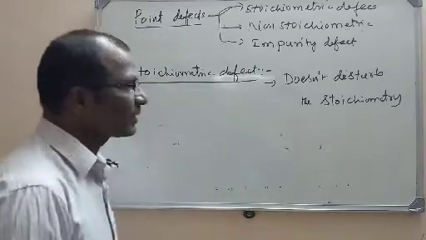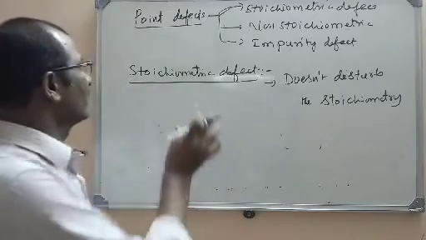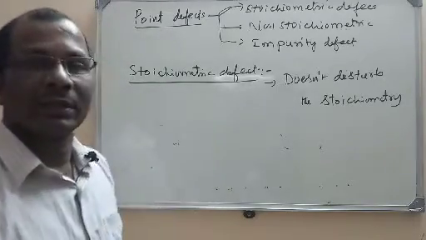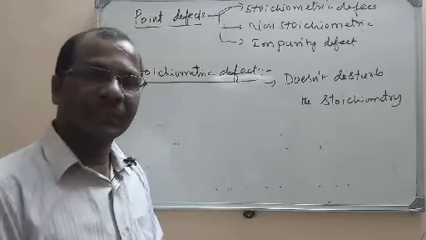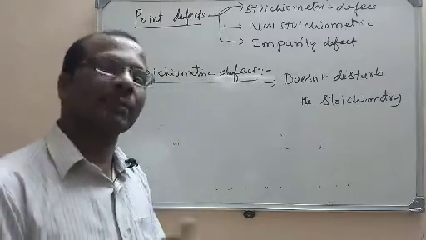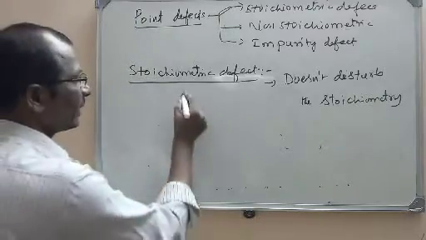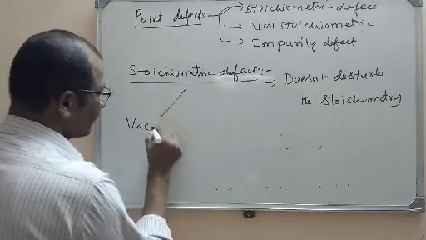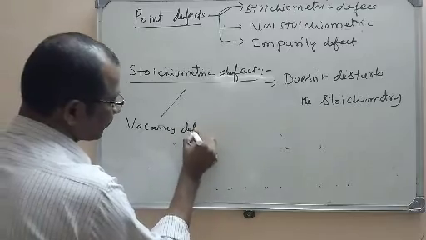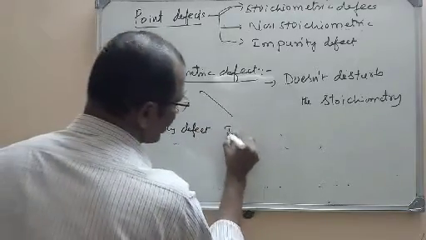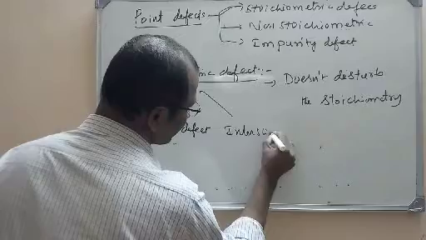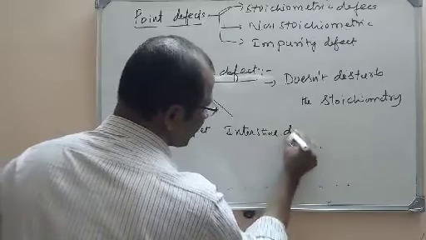Now let us study the stoichiometric defect. Actually, the stoichiometric defects are also called intrinsic defects or thermodynamic defects. These stoichiometric defects will again be of two types: vacancy defect and interstitial defect.